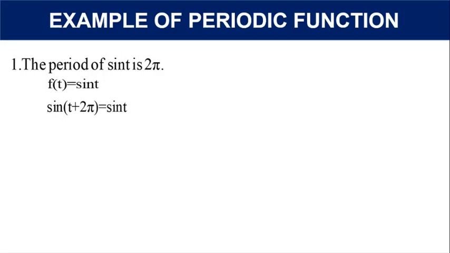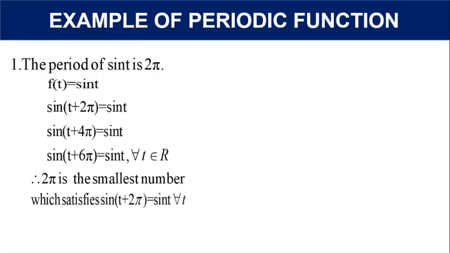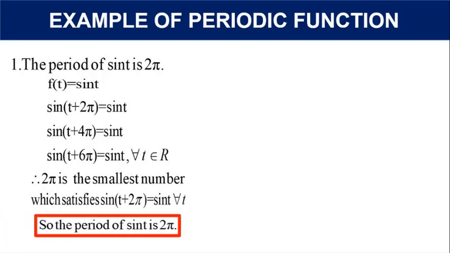So here we observe that sine of t plus 2 pi is equal to sine t, sine of t plus 4 pi is equal to sine t, sine of t plus 6 pi is also equal to sine t, and likewise for every t belonging to R. Here 2 pi, 4 pi, 6 pi, among these 2 pi is the smallest number which satisfies sine of t plus 2 pi is equal to sine t for every t. So the period of sine t is 2 pi.